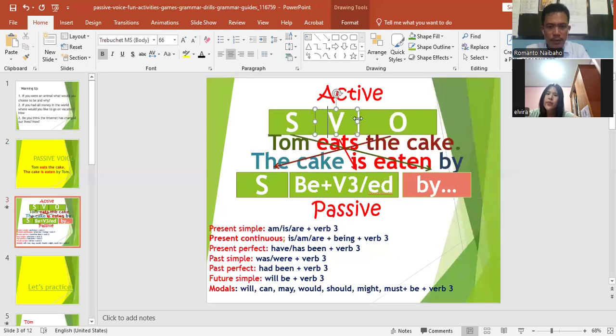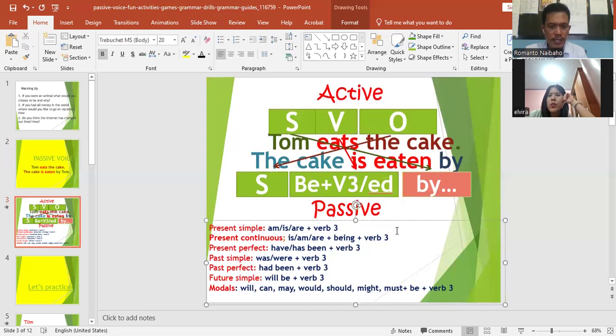Now, let's pay attention to this pattern. In active voice, we use subject plus verb plus object. And then in passive voice, subject plus be. After be, we use verb three, or we say past participle, and plus by. So this is the pattern for using passive voice or passive sentence.